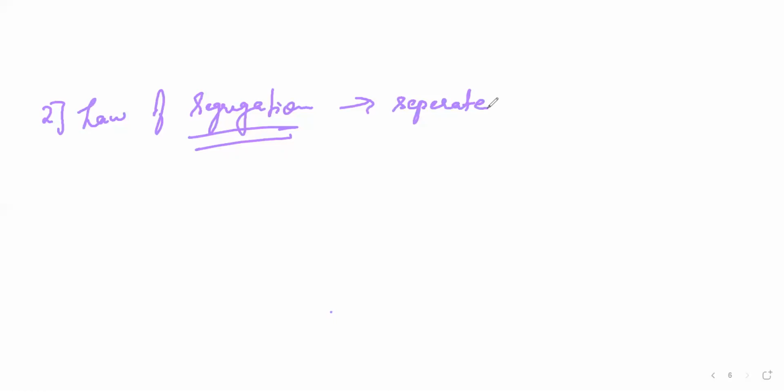the law of segregation. Segregate means separate. The law of segregation means suppose there are two alleles, which have a heritable character that you can separate.